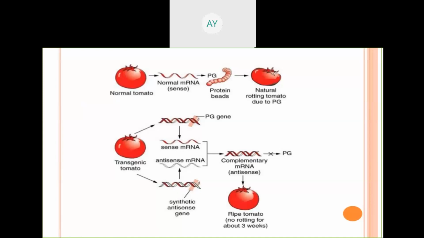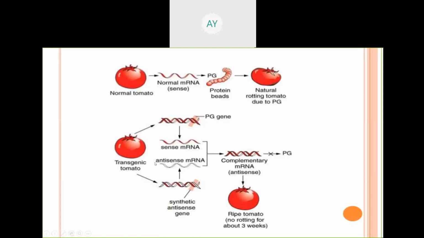A synthetic antisense construct is inserted in the transgenic tomato so that there is no formation of the polygalacturonase protein that acts as the enzyme responsible for ripening of the tomato. So that is the concept of antisense RNA technology. First, scientists developed the antisense construct of the gene of the polygalacturonase enzyme that is responsible for ethylene production.